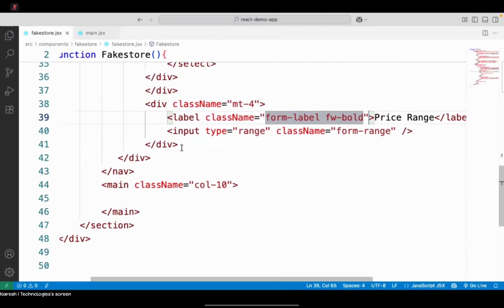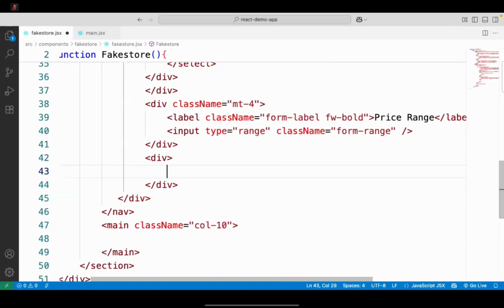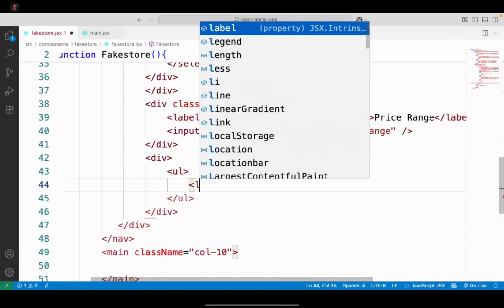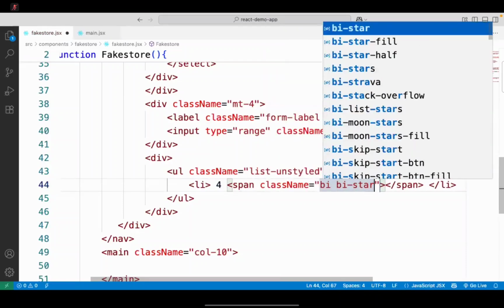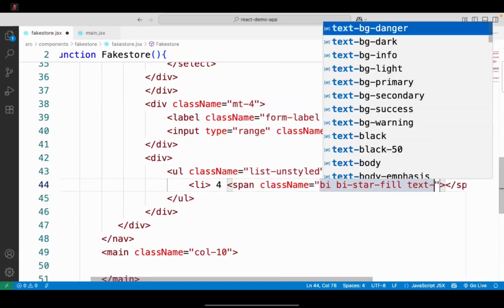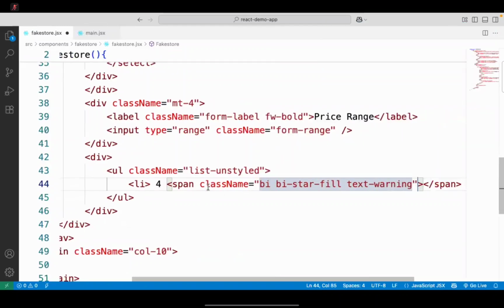Okay. Now one more option is that div. I will keep an unordered list item. So class as list unstyled. And here we are adding, suppose we have 4 and span class bi star fill text warning. Okay.